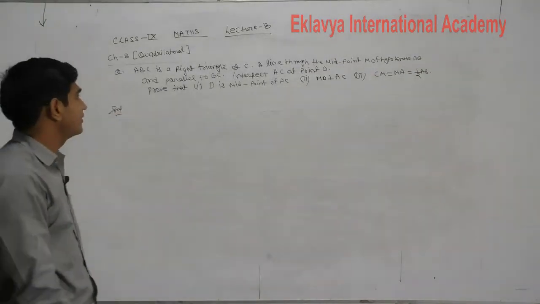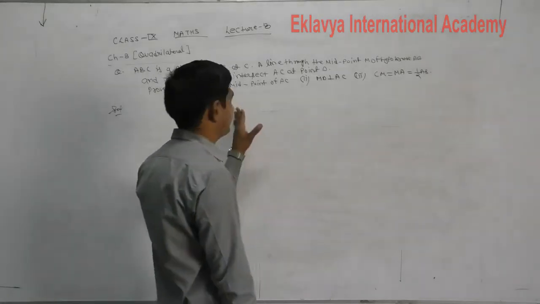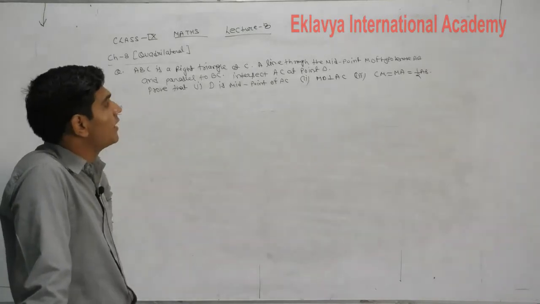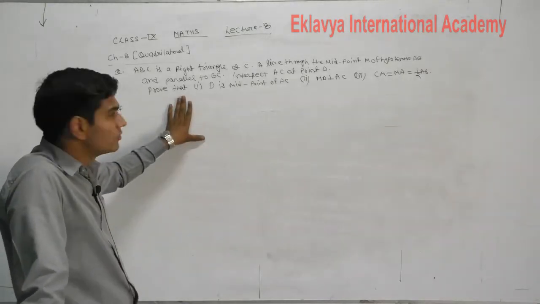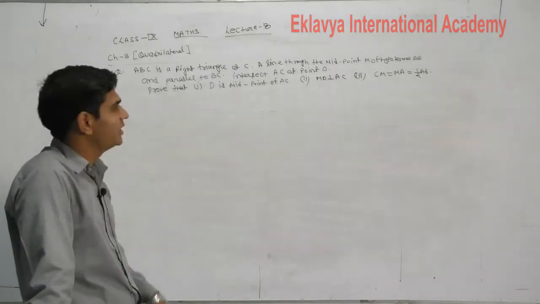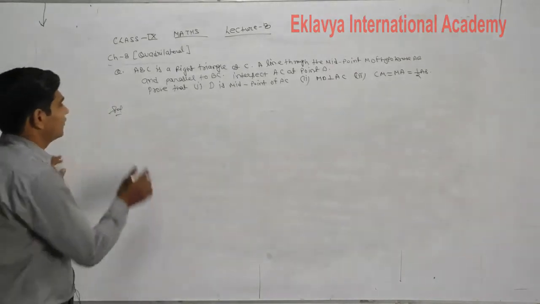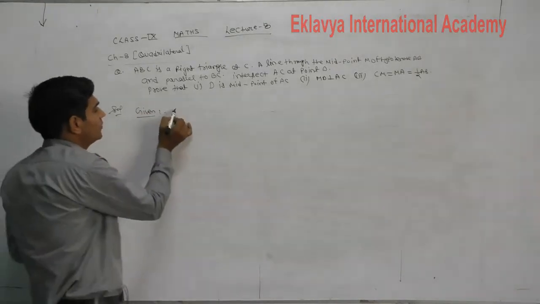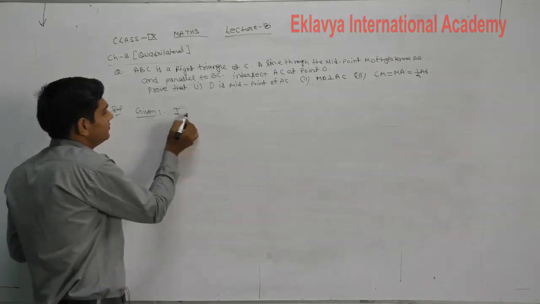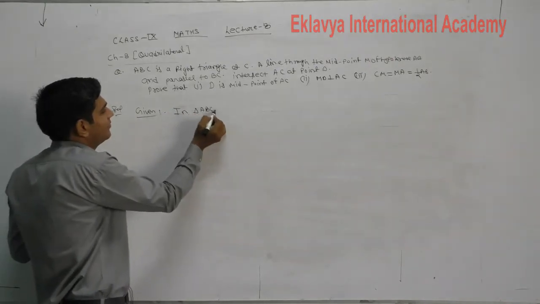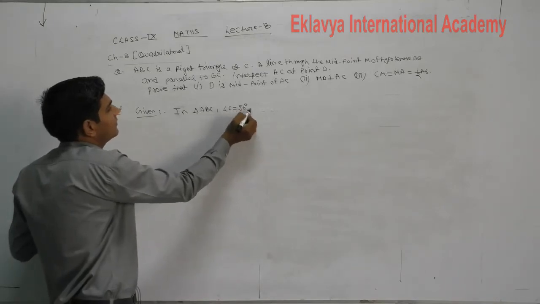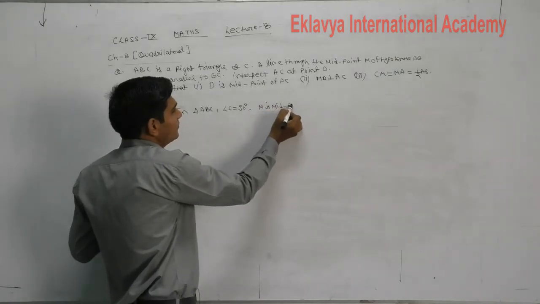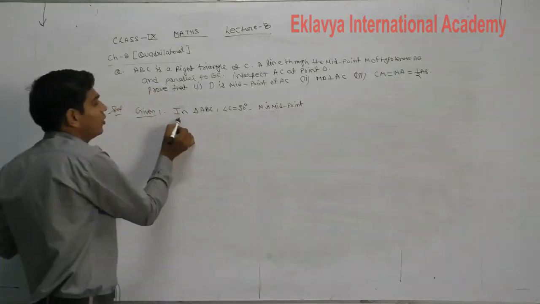Question में क्या given है students? ABC is a right triangle at C. A line through the midpoint M of hypotenuse AB and parallel to BC intersects AC at point D. Then the following parts we will prove. So first of all, in given में write करो, in triangle ABC, angle C is 90 degrees and M is the midpoint of AB.